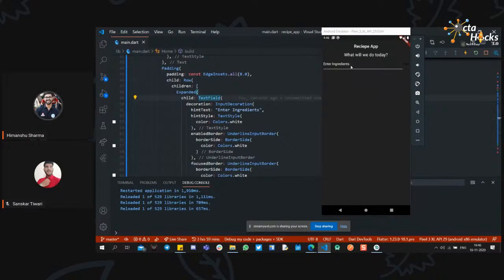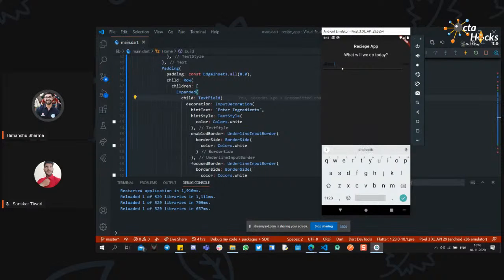Yeah, so now everything is visible. Okay, sorry for that. Hint text is visible to us now. If you want to enter something, it is still not showing, or it is still not visible.